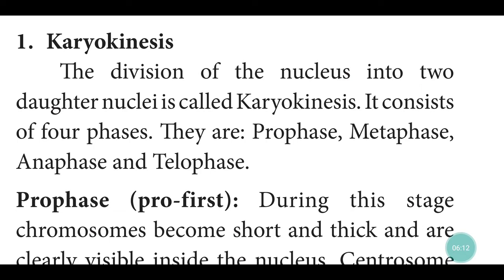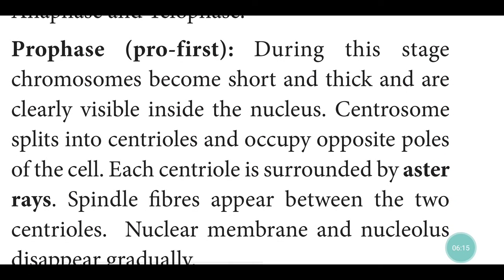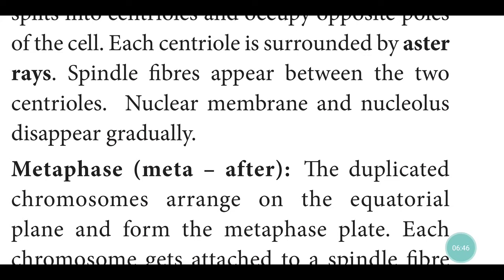Prophase. First. During this stage, chromosomes become short and thick and are clearly visible inside the nucleus. Centrosome splits into centrioles and occupy opposite poles. At opposite poles, there is a dot-like structure, that is centrioles. Each centriole is surrounded by aster rays, thread-like structures. Spindle fibers appear between the two centrioles. Nuclear membrane and nucleolus disappear gradually in this stage.